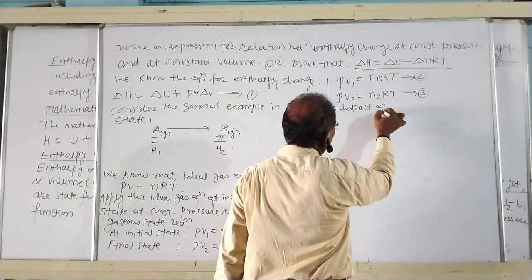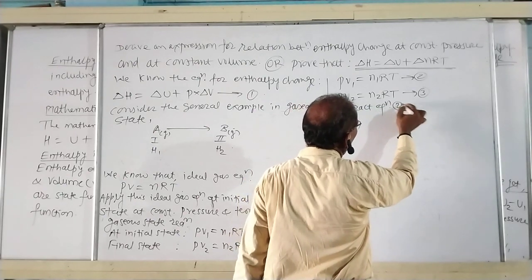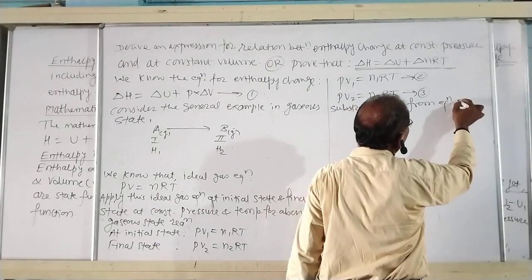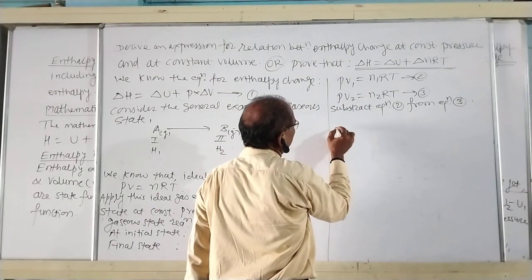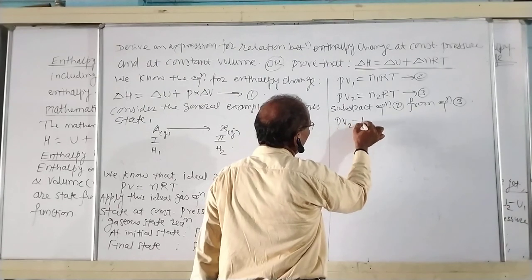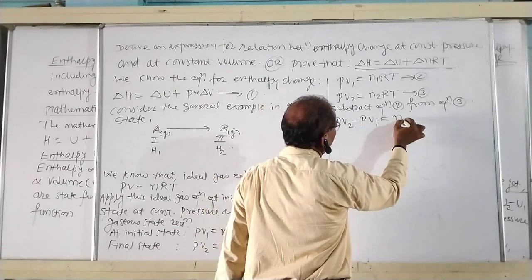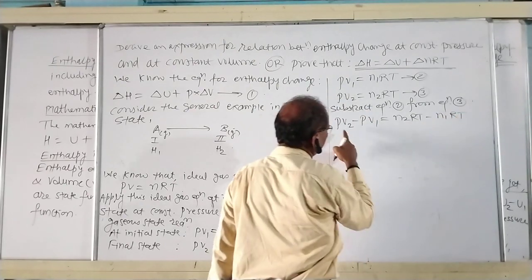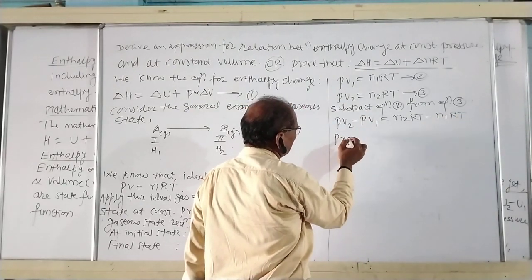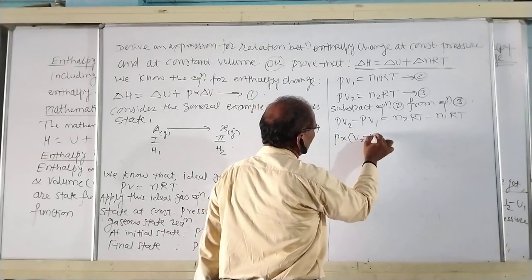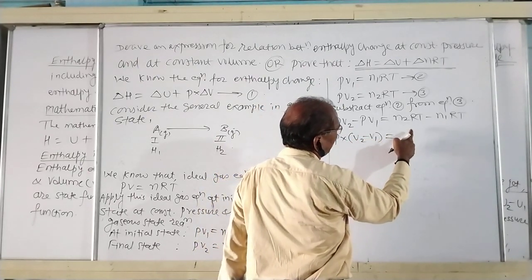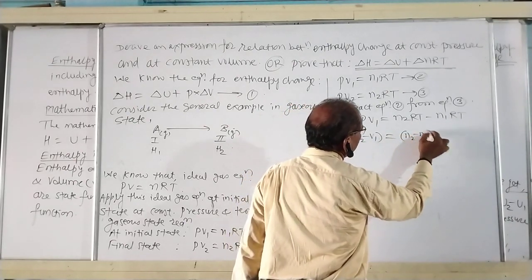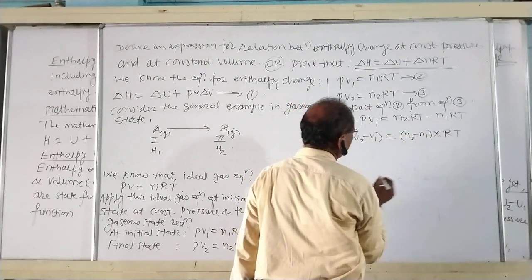Subtract equation 2 from equation 3. That is, PV2 minus PV1 is equal to n2RT minus n1RT. Take here pressure P common, P into V2 minus V1 is equal to, take here RT common, n2 minus n1 into RT.